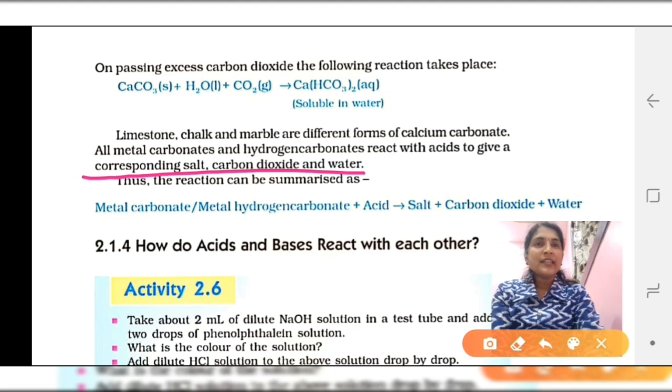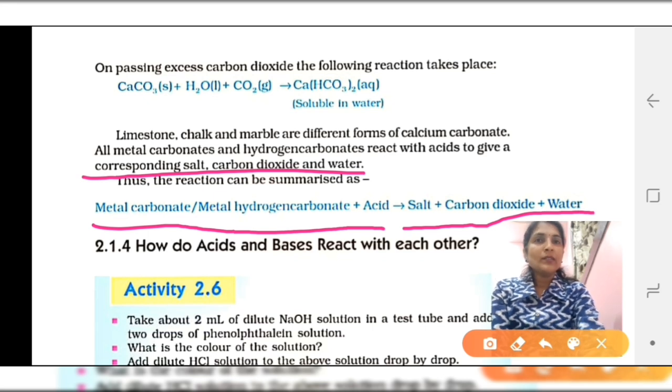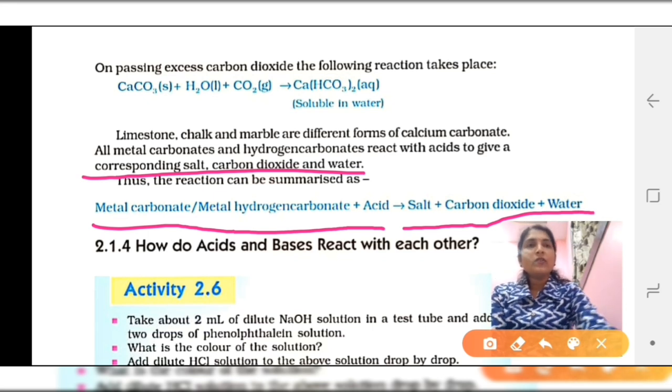So the reaction can be summarized, and you have to underline and note down this point: metal carbonate or metal hydrogen carbonate, when reacting with acid, produces salt of that metal, then carbon dioxide and water. So this is the conclusion of the reaction.